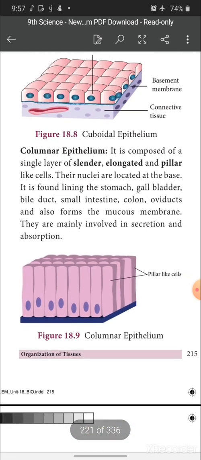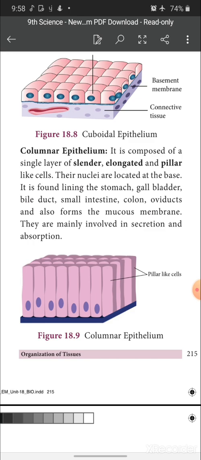Next, see columnar epithelium. It is also given in the diagram. If you look at the diagram, you will understand. Each cell is like a column or cylinder, a pillar-like cell. And what about the nucleus? The nucleus is located at the base, you can see clearly.